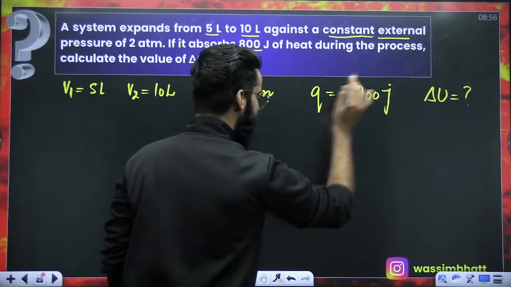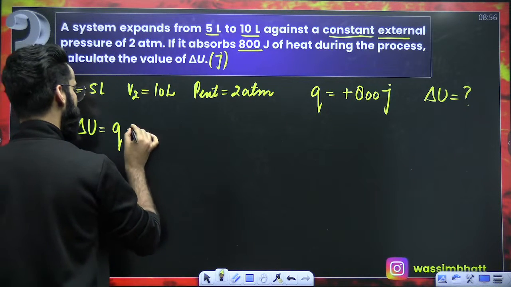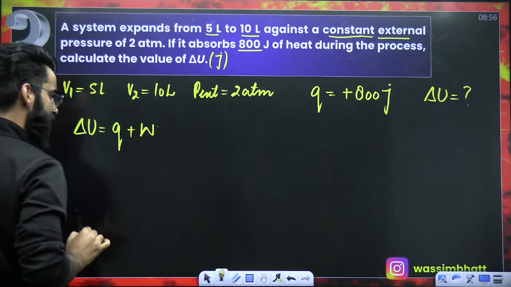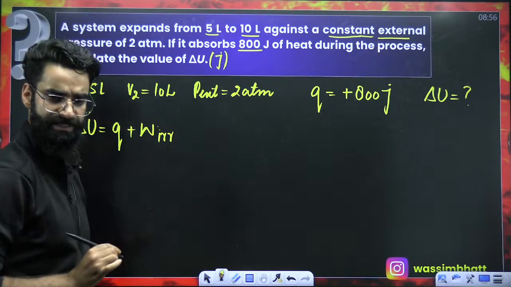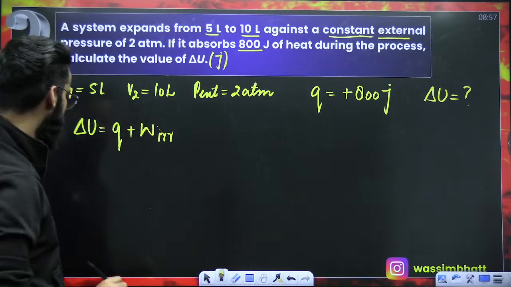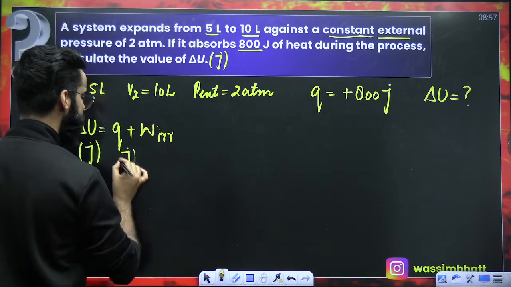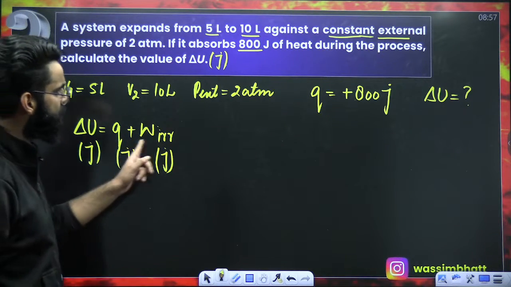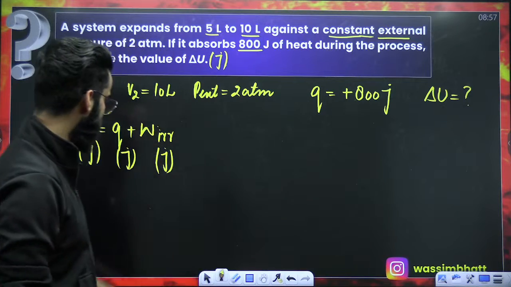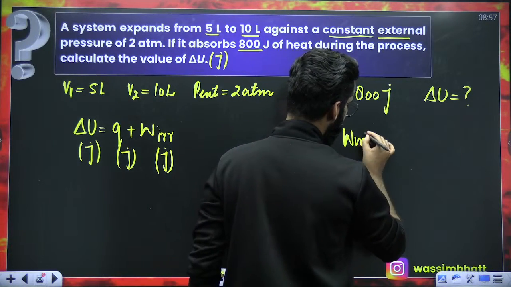So, how to calculate delta U? It's Q plus W as per first law of thermodynamics, correct? Since the process is irreversible, I'm writing W irreversible. I need to calculate delta U in joules. That means Q has to be in joules and W at the same time has to be in joules as well. Q is already given in joules. How do you calculate W irreversible?